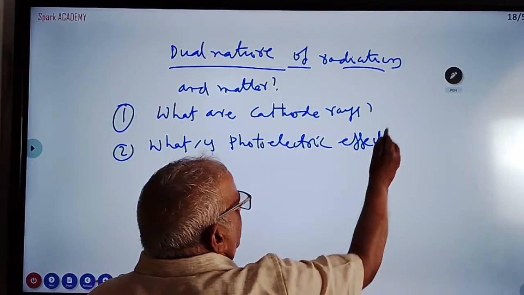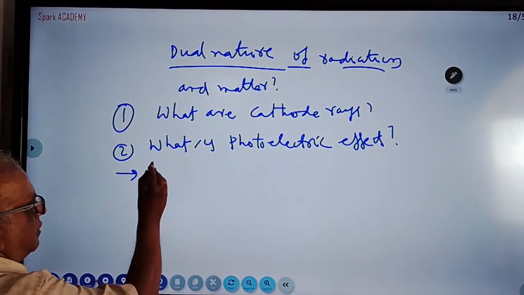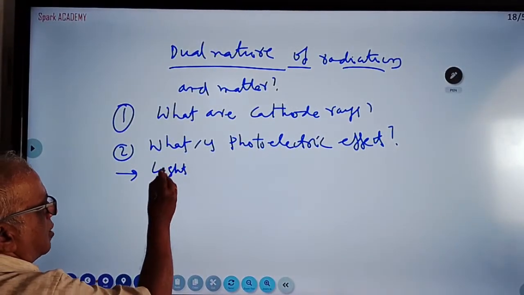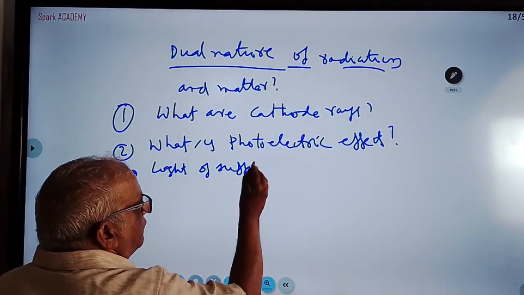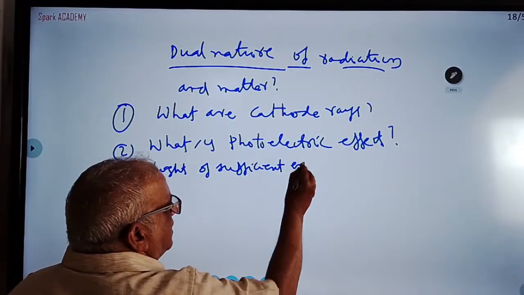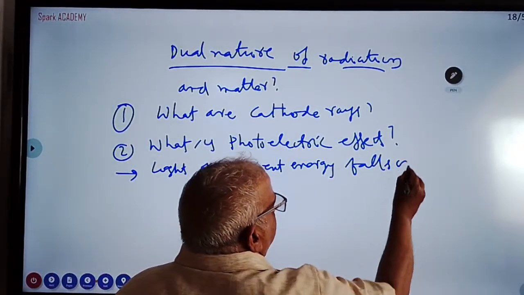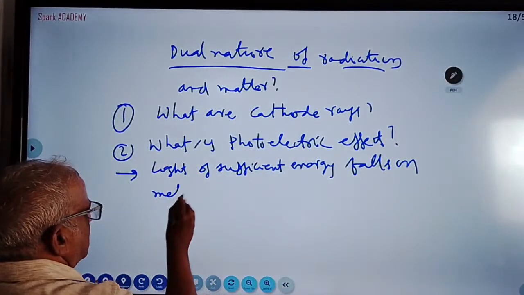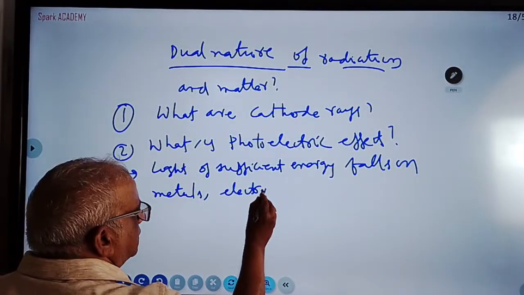What is the photoelectric effect? You learned it in chemistry and physics. When light of sufficient energy falls on metals, electrons are liberated. This is an instantaneous process.